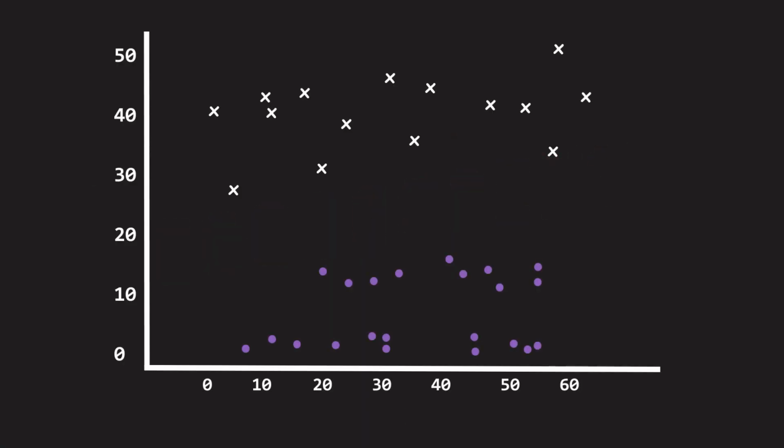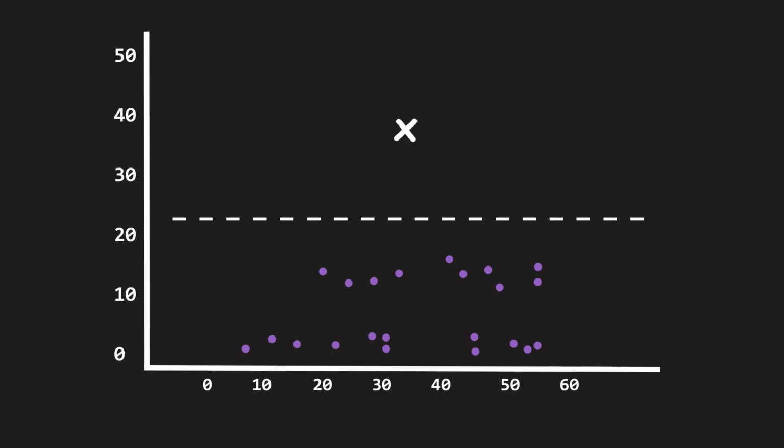In most cases, classification is done by drawing decision boundaries between data points. For example, in this graph, we can draw a decision boundary like this to separate the X's and the O's. If a point is above this line, we classify it as an X, and if it's below it, then we classify it as an O.